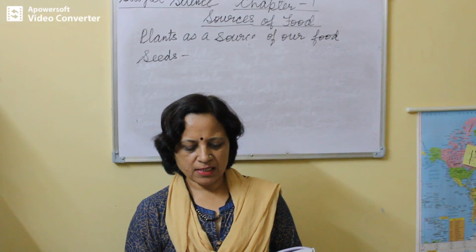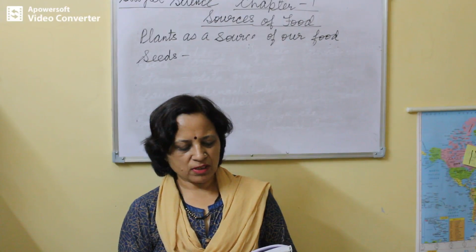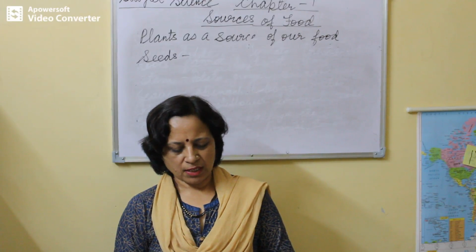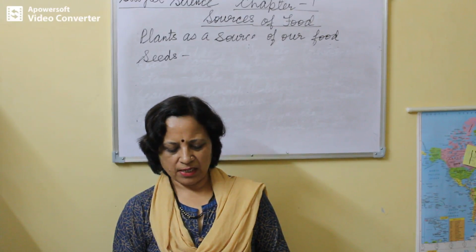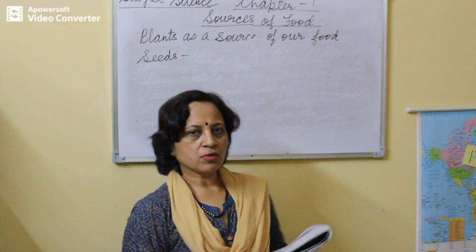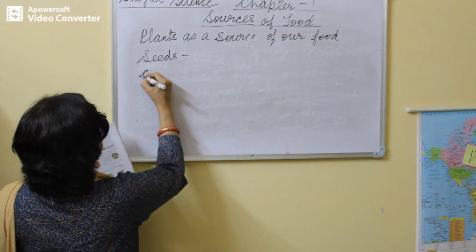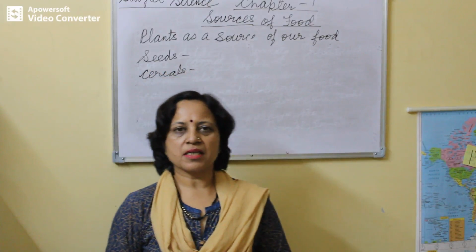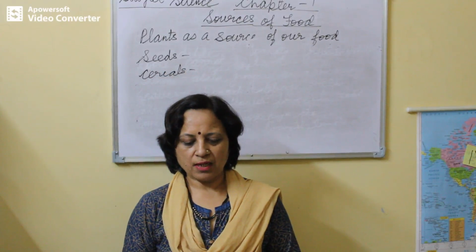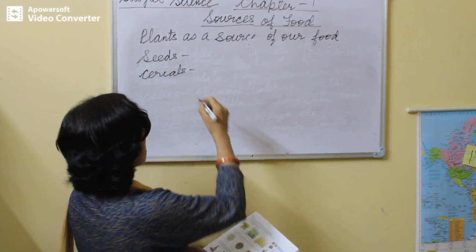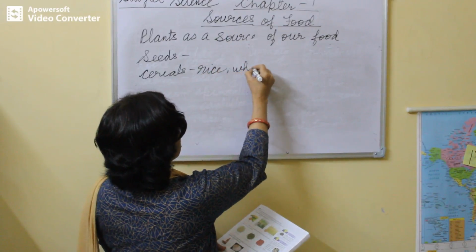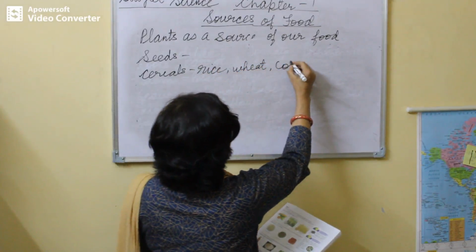Some oil-yielding seeds are mustard, sesame, groundnut, soybean, castor, sunflower, etc. Nuts. Seeds of some plants contain nuts which are high energy foods. Now, there are different seeds, cereals. In Hindi we call it anaaj. They are the rich source of carbohydrates. Examples are rice, wheat, corn, etc.